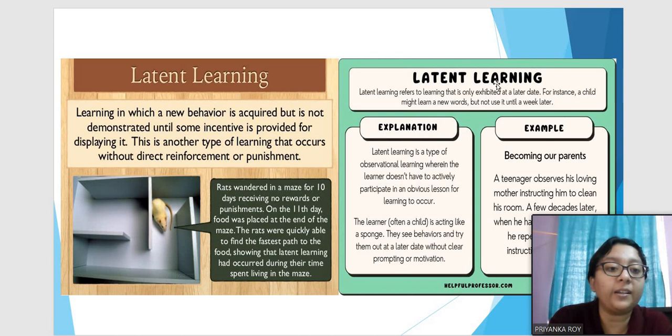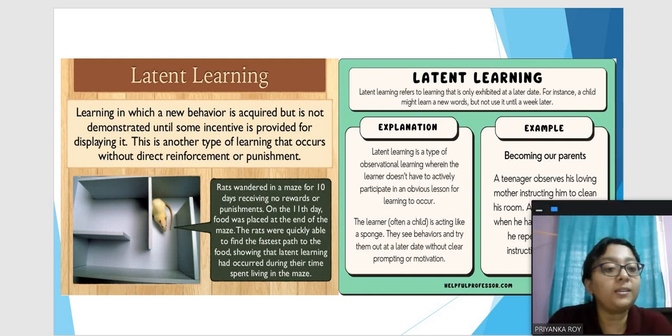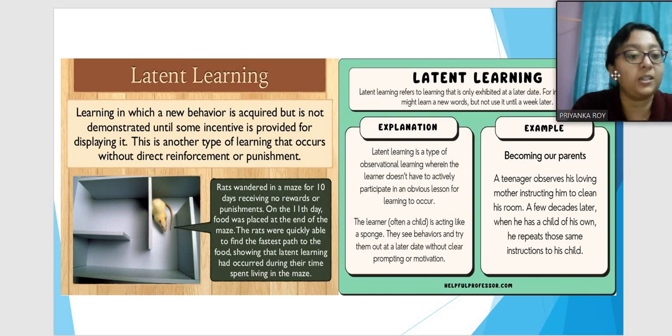It refers to learning that is only exhibited at a later date. So when you get something later, then you will use it. A child might learn new words. We have all seen that whenever we speak something, a child catches those words and keeps them, and sometime later they will just say that word. We are all shocked, wondering how they learned this, but they picked up that word sometime when you were talking about it. You don't know because immediately they do not say the word, but after some time they might say it, and then you know that he or she has learned this particular word. So this is an example of latent learning.